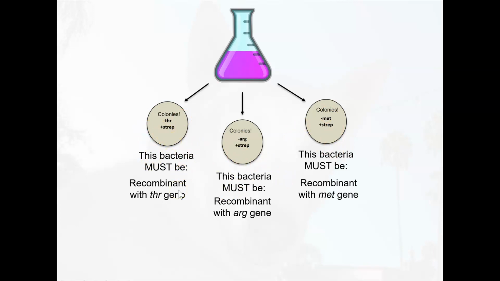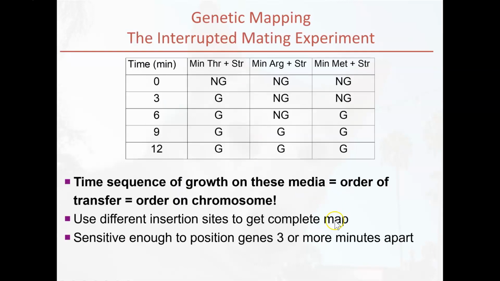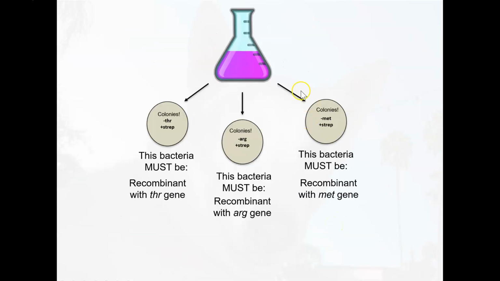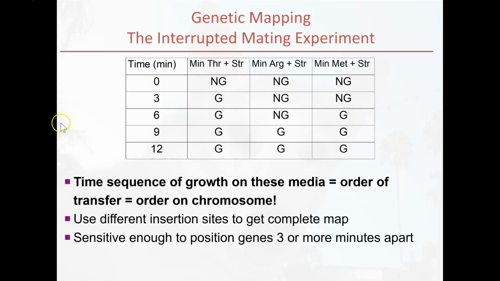bacteria gained which gene. So we can actually time this, right? We're going to take bacteria out of this flask at time 0, at time 3, at different time periods after conjugation. And as you can imagine, if we were to mix these bacteria and immediately pull the bacteria out, we shouldn't see any growth in any of those plates because conjugation can't occur in 0 minutes. It takes longer than that for conjugation to occur.